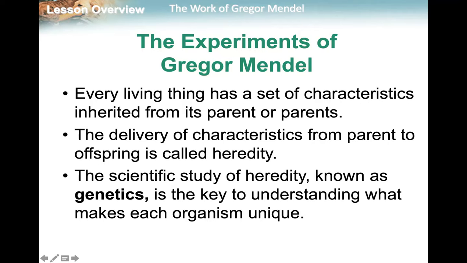When we talk about what genetics is, every living thing has a set of characteristics that were inherited from its parent or parents. If we are talking about asexual reproduction, it is only one parent. If we are talking about sexual reproduction, it is two parents. Genetics is what is passed from one generation to another generation. The delivery of those characteristics from parent to offspring is called heredity. The study of heredity is known as genetics. Your genetics is what makes you an individual. Genetics is what makes each organism unique.